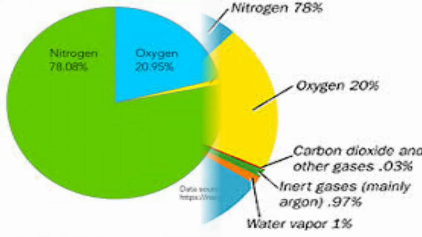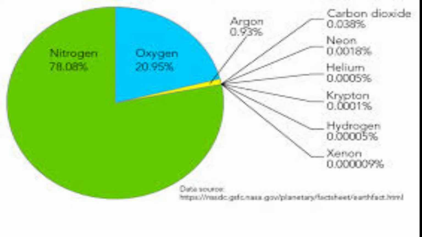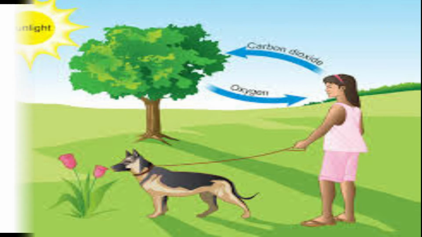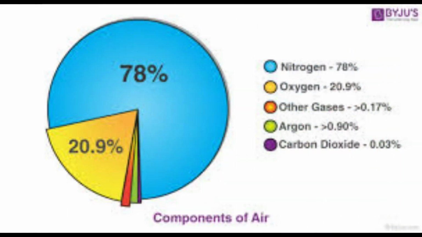Oxygen is the second largest component of air. Oxygen makes up 20% of the air around us. It is used by living beings for respiration. After respiration, the living beings produce carbon dioxide. The remaining 2% of air is composed of carbon dioxide, many other gases, water vapor, and dust particles.